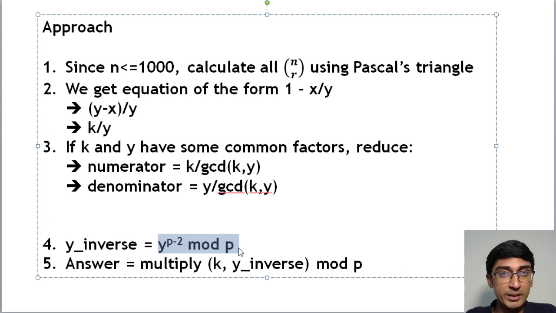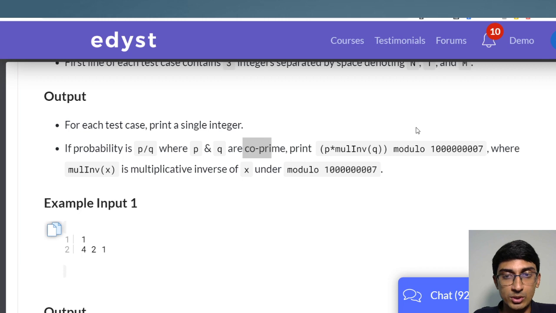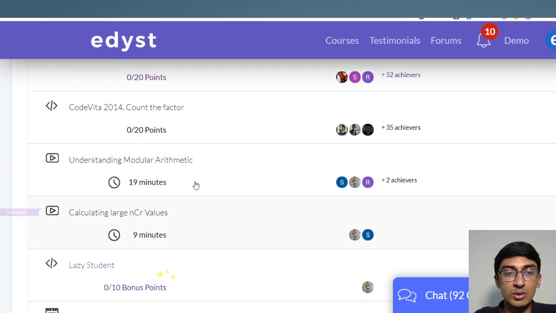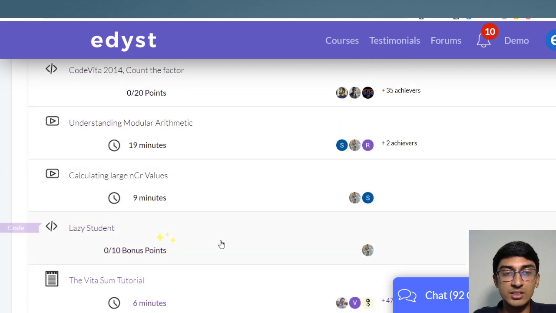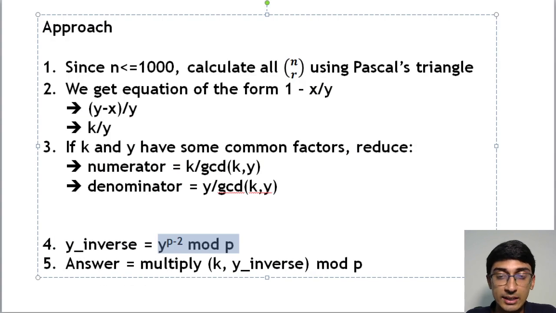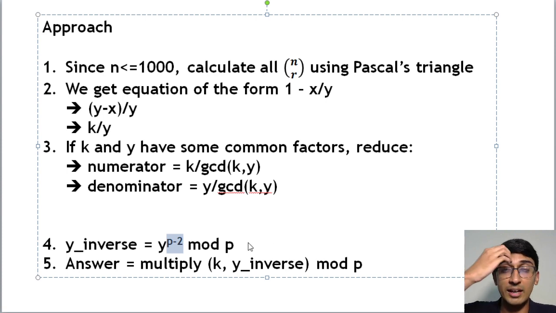Now a lot of you will be confused right now. Trust me, it is nothing to be confused about. If you have seen these tutorials, which we specifically shot for you, and you understand modular arithmetic and calculating large NCR values, this is pretty simple to understand. We discussed Fermat's little theorem a little bit. We don't go into detail, but all you need to know is that to calculate y inverse, you have to calculate y raised to p minus 2 modulo p. How do you calculate exponents? Again, go back to the modular arithmetic tutorial and you will find out how.